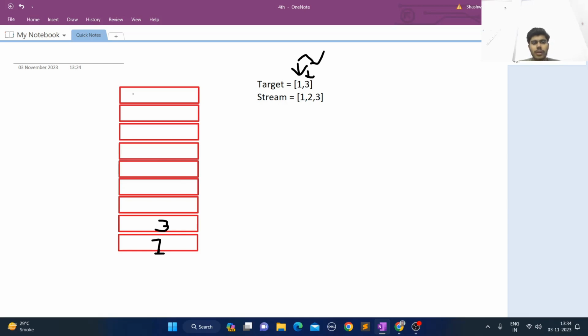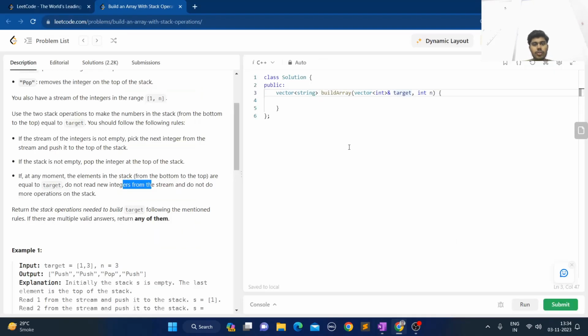I hope that you will find this explanation useful, because I don't find much logic here, just the implementation part. Let's just go to the coding part. First of all we have to return a vector of strings, so we'll declare it as the answer variable. Now I'll go through every one of the n integers which they are passing in the stream, starting from 1 and going through n.